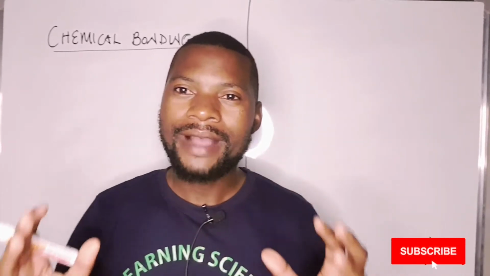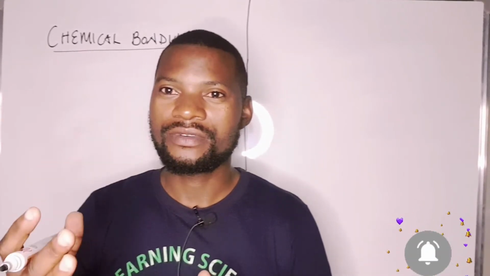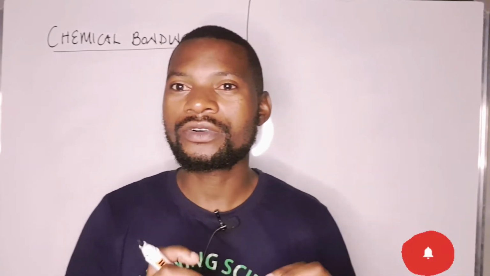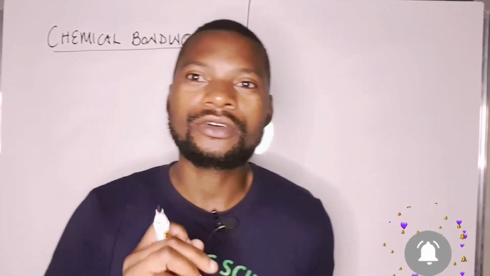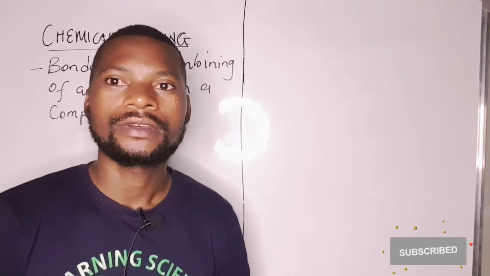The combining of atoms in order for them to be stable is what we are calling bonding. So in short, bonding is the combining of atoms to form a compound.